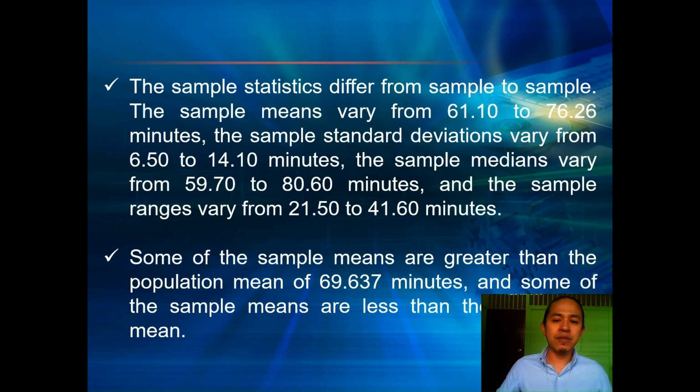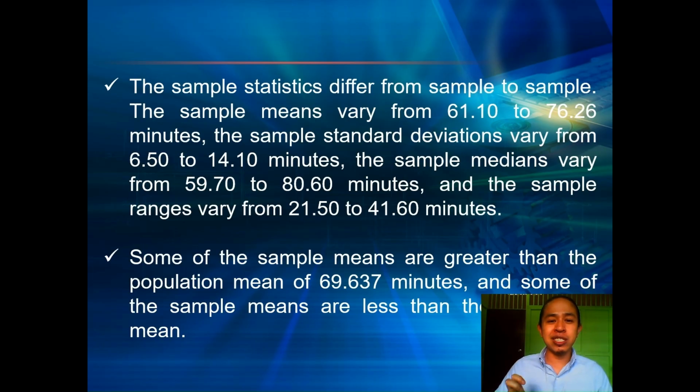The sample means vary from 61.10 to 76.26 minutes. The sample standard deviation varies from 6.5 to 14.10 minutes. The sample median varies from 59.70 to 80.60 minutes. And the sample ranges vary from 21.50 to 41.60 minutes.